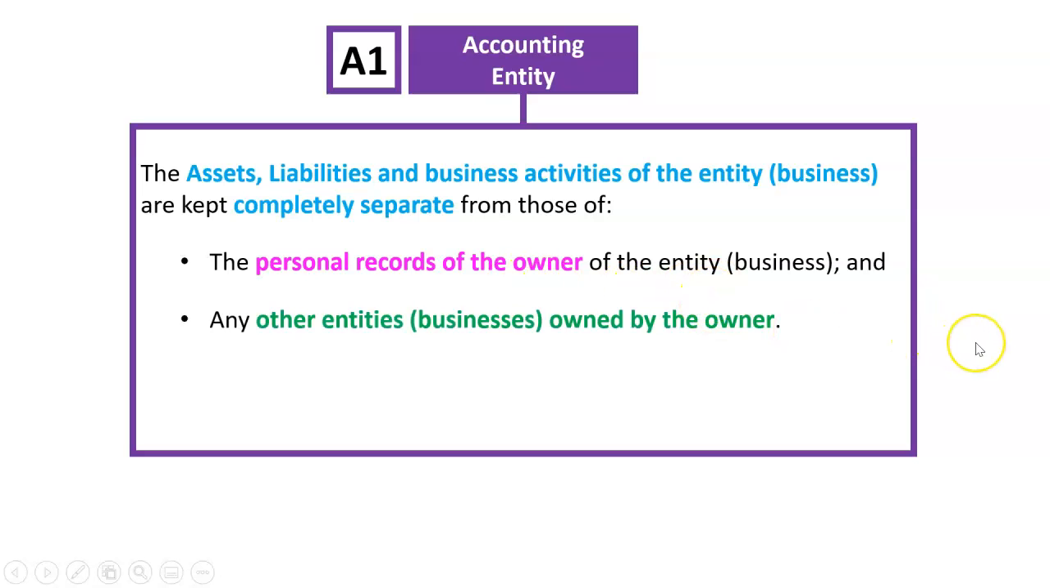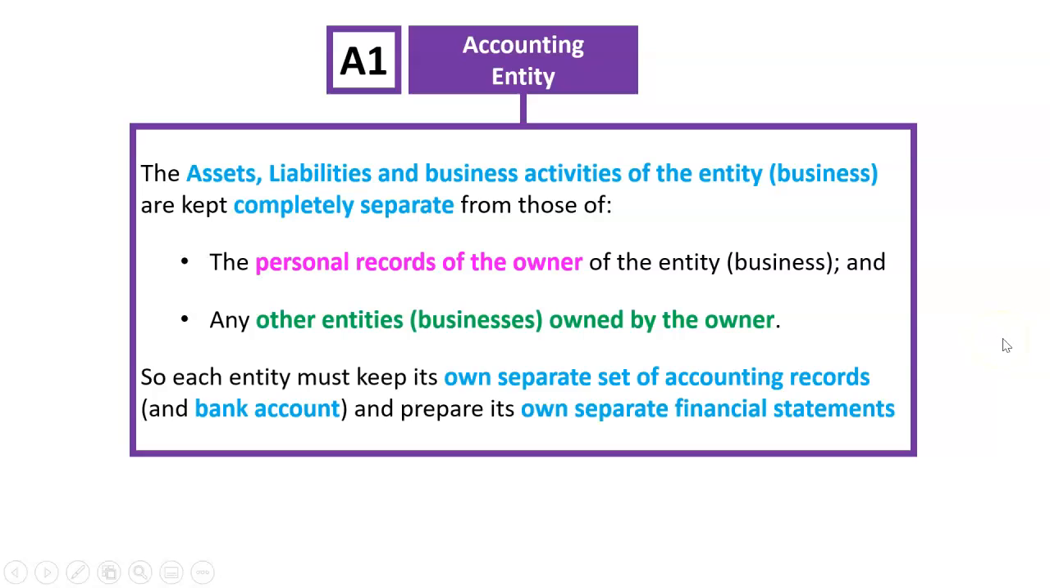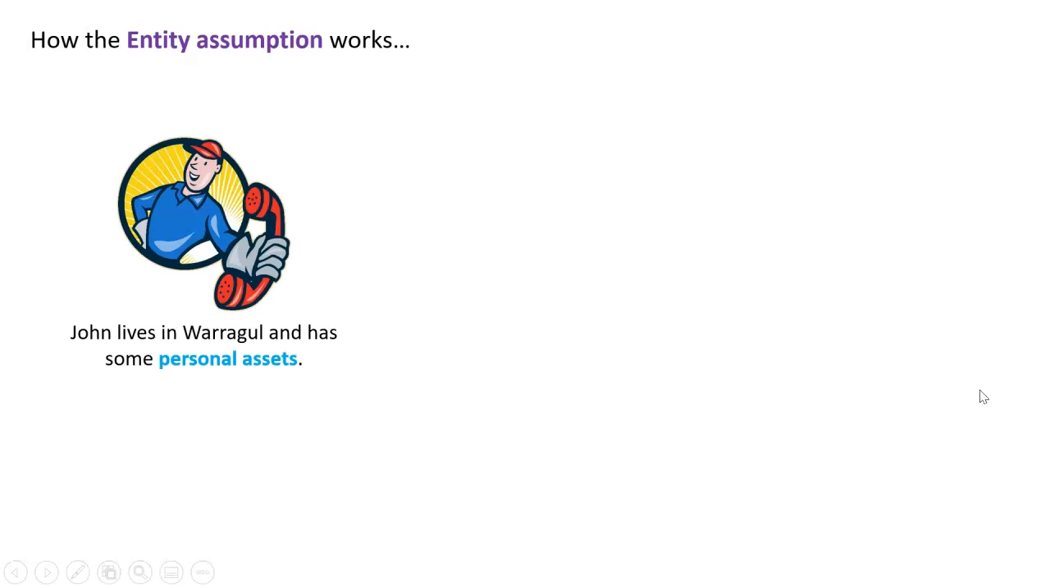Also, the owner might own more than one business, so we need to keep the records completely separate between any other entities or businesses owned by the owner. And fundamentally, what that means is each entity must keep its own separate set of accounting records, including bank accounts, and prepare its own separate financial statements. How does that work in reality? Well, let's just take a basic example.